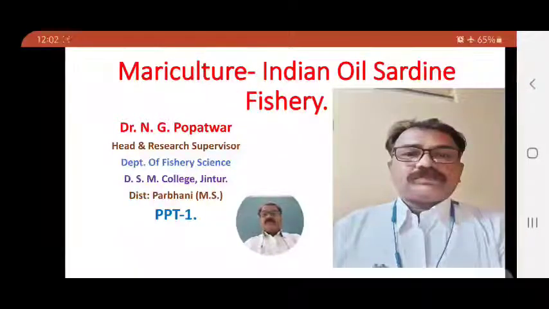On the east coast it is of less importance and less use. But on the west coast, from Saurashtra, Maharashtra, then Konkan and the Kerala coast, it is important and most used.